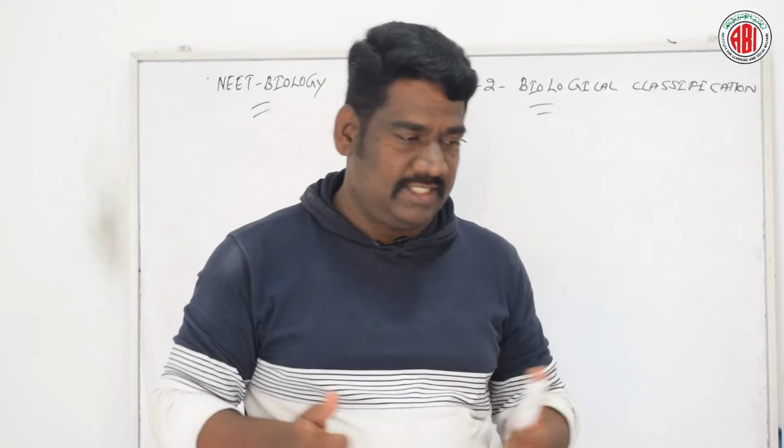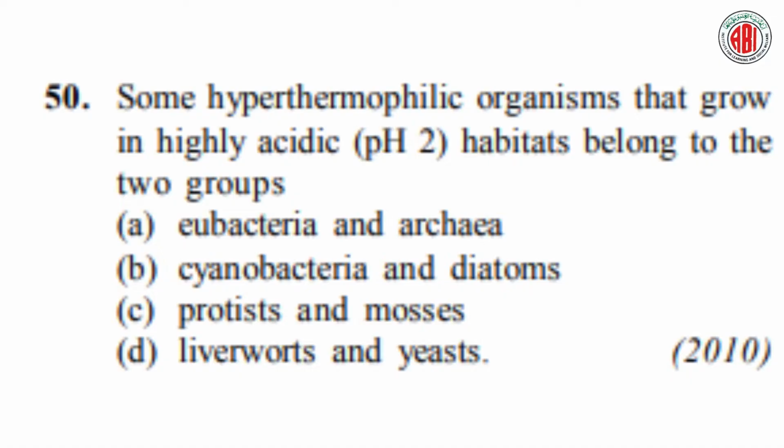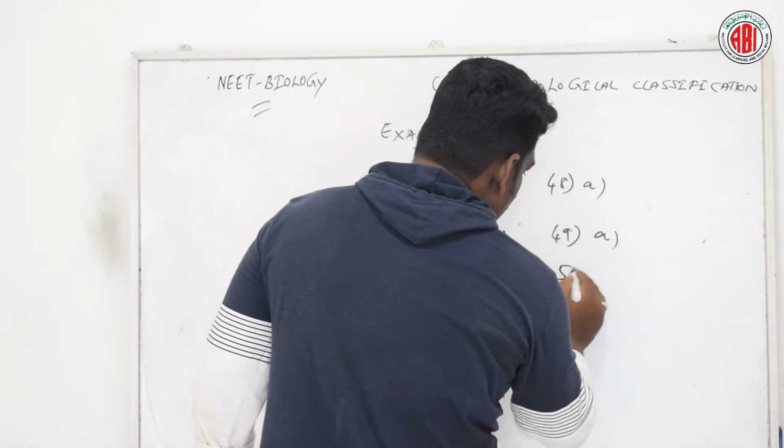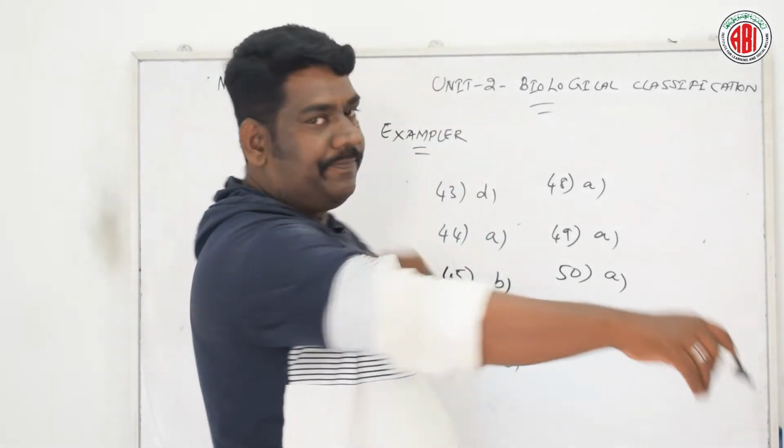Let's get started. Some hyperthermophilic organisms that grow in highly acidic, pH 2 habitats belong to the two groups. Here are four options given: Eubacteria, Archaeobacteria, Cyanobacteria and diatoms, Protista and mosses, liverworts and yeast. Let us see the right answer. According to question number 50, option A is the right answer.